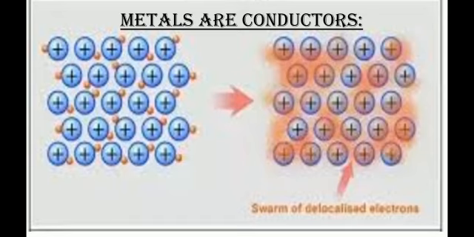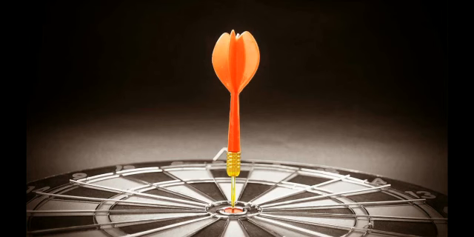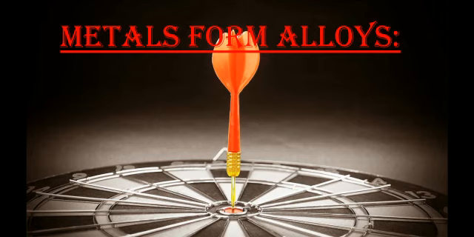There are positive charges, and around those positive charges the red dots are very prominent. So these red dots are basically the free electrons that have the ability to move from one place to another. As these electrons are free to move, so they can carry heat or electric current from one place to another. Okay, so on the right side of the picture you can see there is a blurriness of red color. It means these electrons are moving very fast to conduct electricity or heat. So metals are conductors.